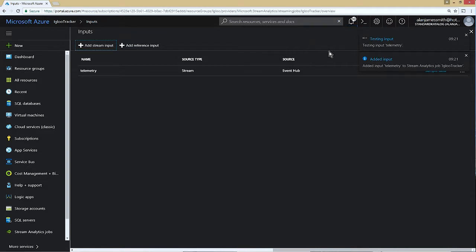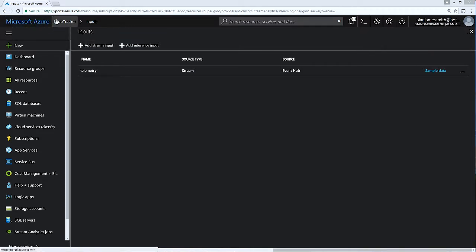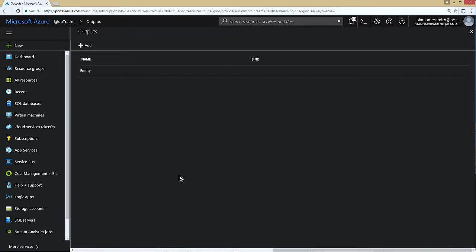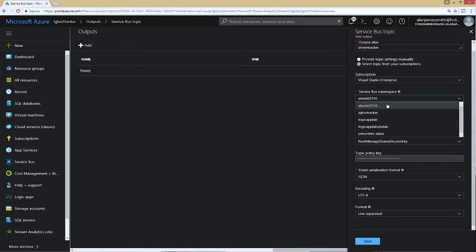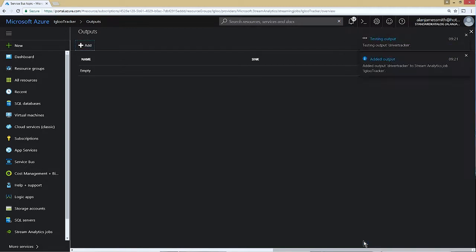The output is going to be the driver tracker, which is going to be a service bus topic. So I'm going to copy this from Word, and I'm going to go back to the outputs on this. So if I go back to Igloo tracker, outputs, let's drop on one using the service bus. Service bus topic. Output alias there is going to be driver tracker, and the service bus namespace is going to be Igloo tracker. And that has one topic, which is called driver tracker, and all of this data should be fine. And I'm going to click on save there.